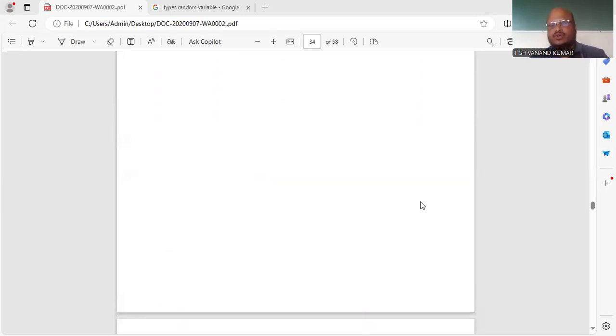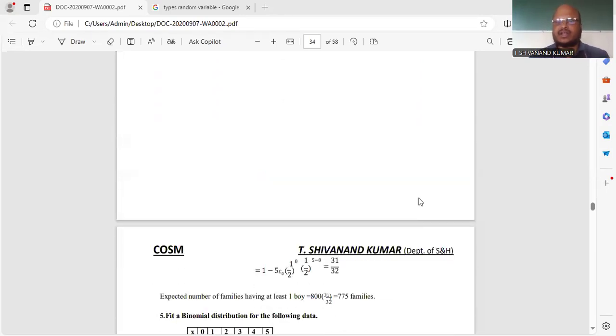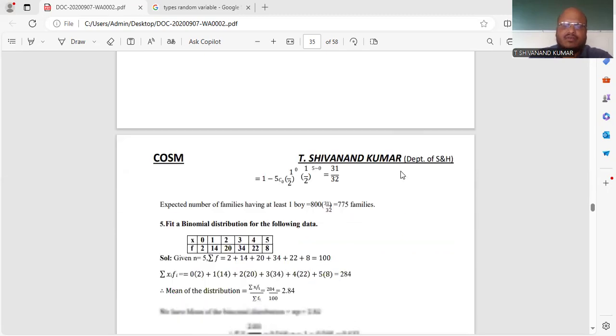So this is about the families. The first 3 problems are about the die or about the coin. Now it is a family. In the family also we have the P, Q values equal because there is a boy or girl only in the family. So the meaning is very clear. It is a male or female. Now going to the fifth problem.